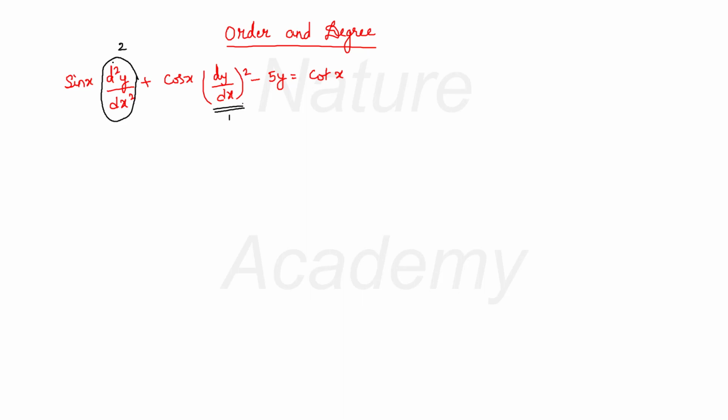So the order of the entire differential equation will be the order of the highest order derivative present in that differential equation. So the order for this differential equation will be 2, because the highest order derivative order is 2. I will give you one more example to make you understand more clearly. We have (1 plus dy by dx whole square) whole cube, and this is equal to (d square y by dx square) whole square.